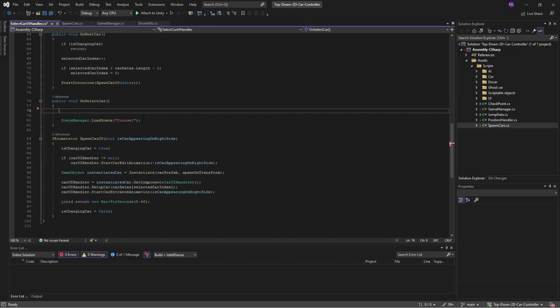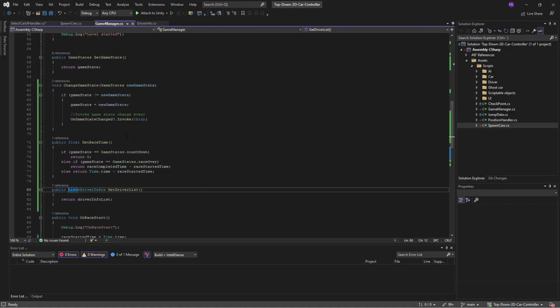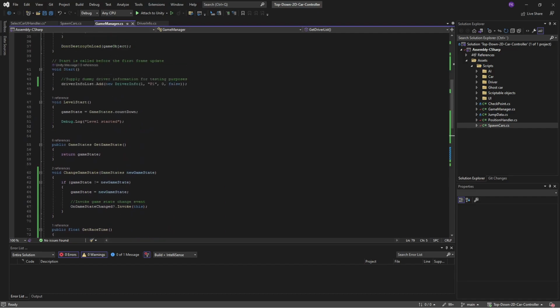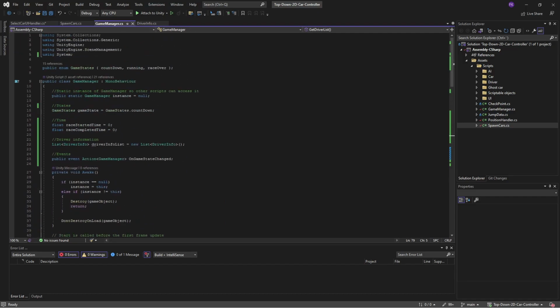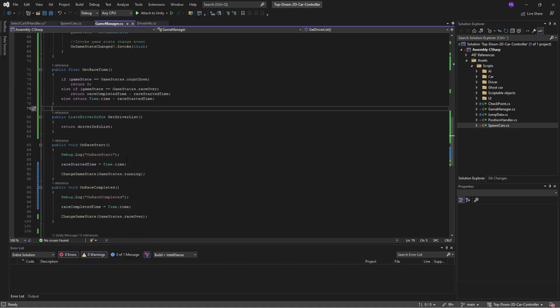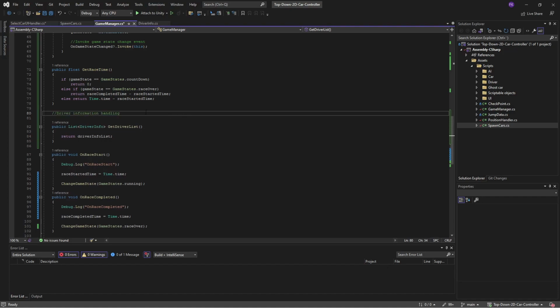We're going to use our driver info that we have created, and we're going to use our list in Game Manager instead. But our list is actually private, so it's not public here. So even though we are making a short and simple tutorial, let's do it a little bit proper anyway. So we'll comment driver information handling here, and we need a way of adding things to our list.